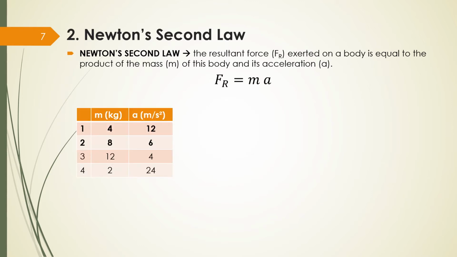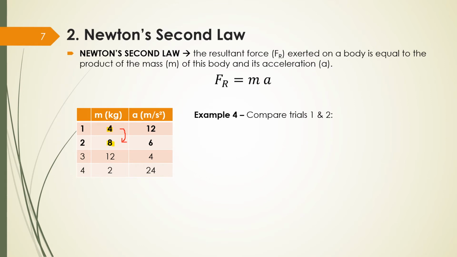Okay, let's compare now mass and acceleration. First, let's compare examples 1 and 2. Here, I'm keeping my force the same, so I don't change the force. I'm changing the mass and the acceleration. If my mass in the first trial was 4 and now it's 8, what happened to my mass? It doubled, right?